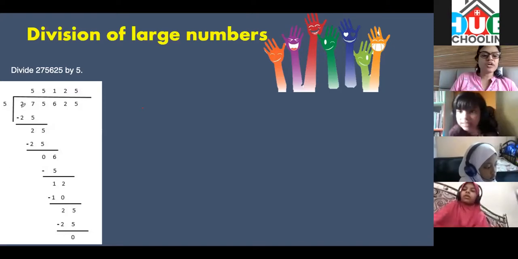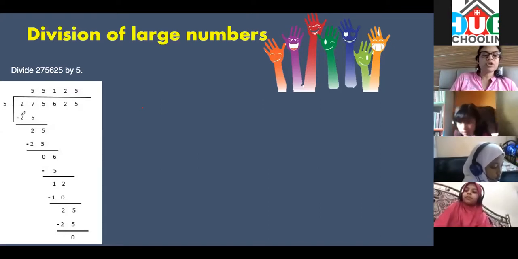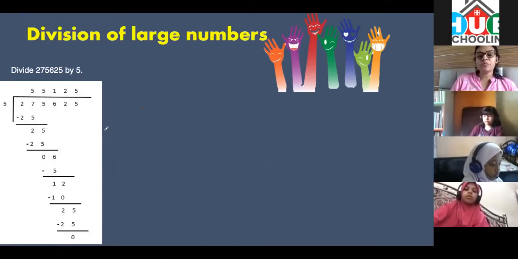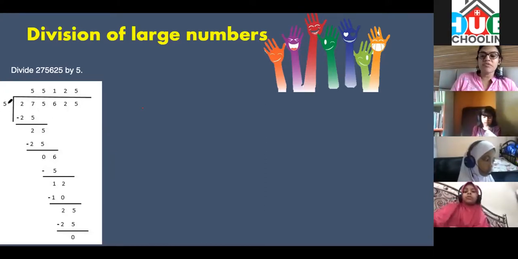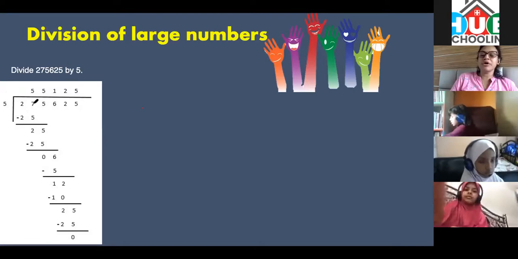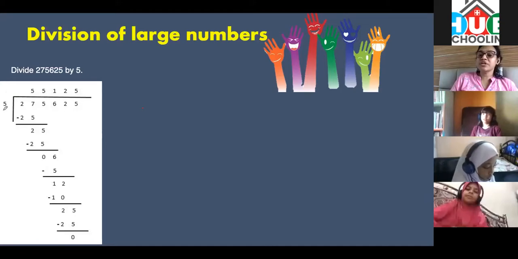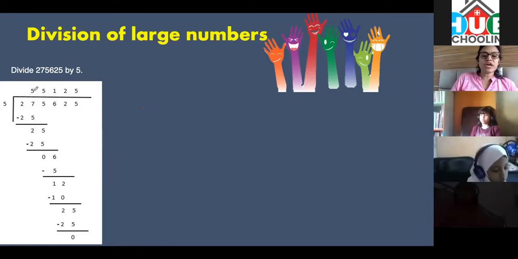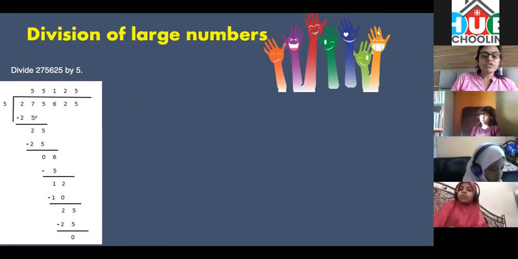Okay. So 5, 27. So 5 5s are, because 5 4s I cannot take. If you take 5 4s are 20, your remainder will be 7. 7 is greater than 5. Remainder cannot be greater than the divisor. This is divisor. So that is why 5 5s are 25, which is just less than this number 27 that I have to take. 5 5s are 25, because 5 6 is 30. You cannot subtract 30 from 27. So I have to take 25. Now you will subtract. Write the remainder 2. 2 is less than 5. So this thing is correct.